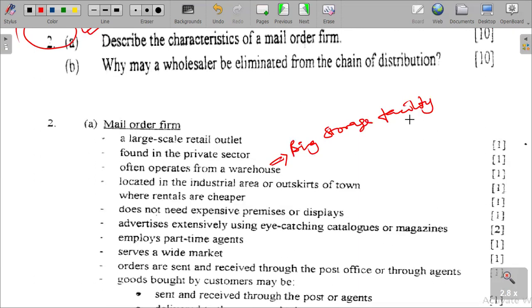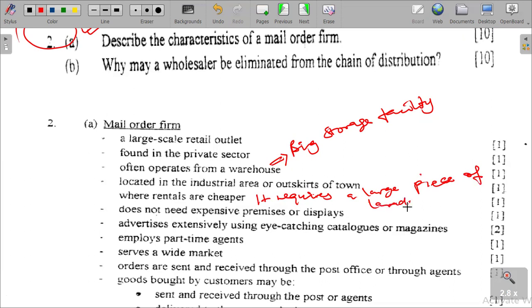A big storage facility that is located in the industrial area or outskirts of town where rentals are cheap, which means that a mail order firm requires a large piece of land.